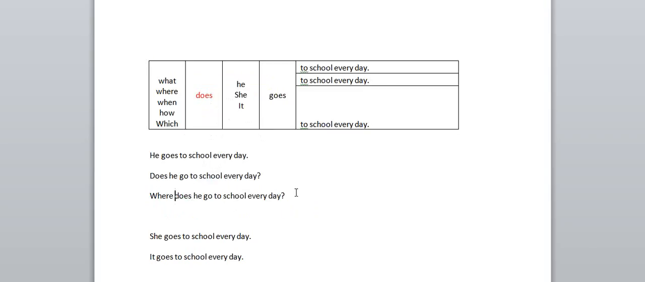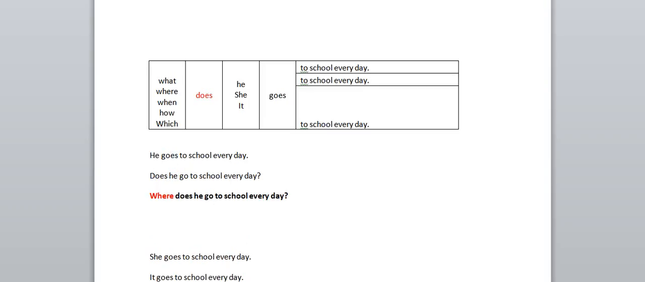Where does he go to school every day? I have just added where in front of does. Here we have deleted this and added this here. Where does she go to school every day?